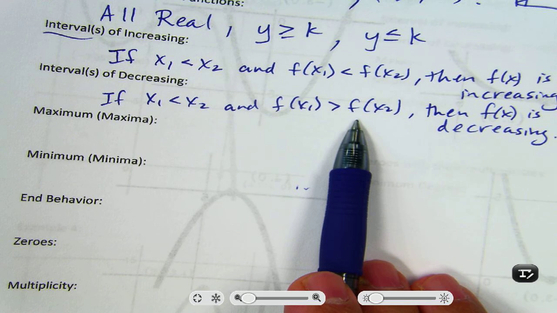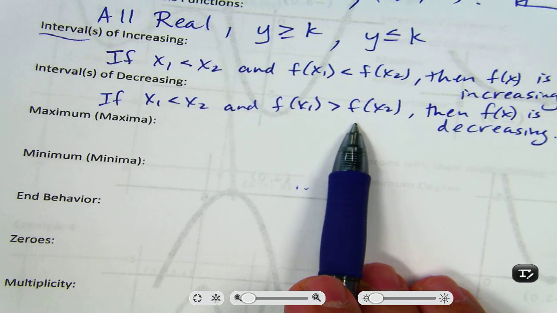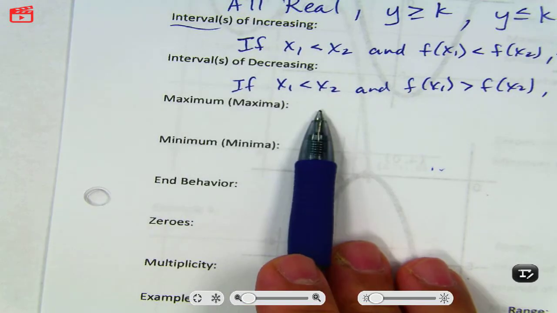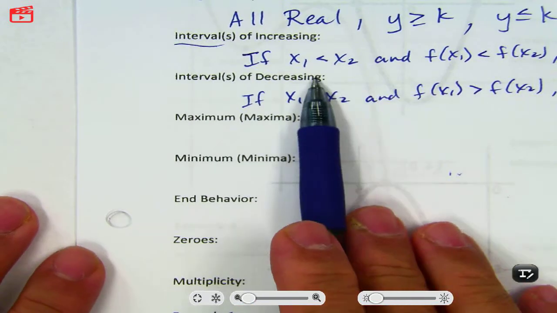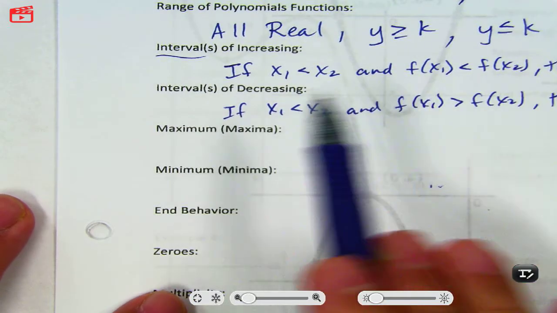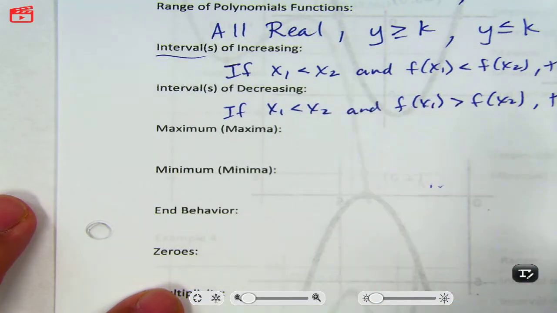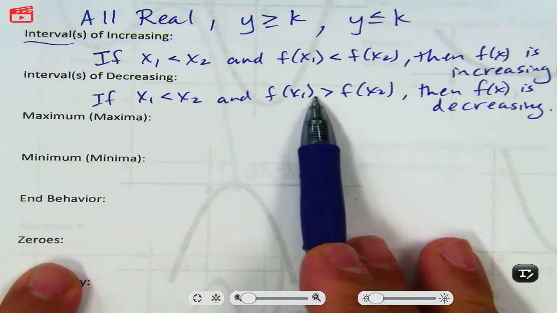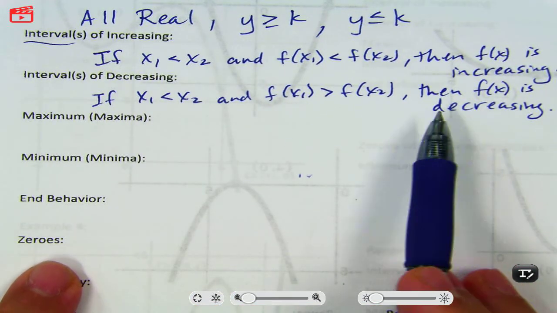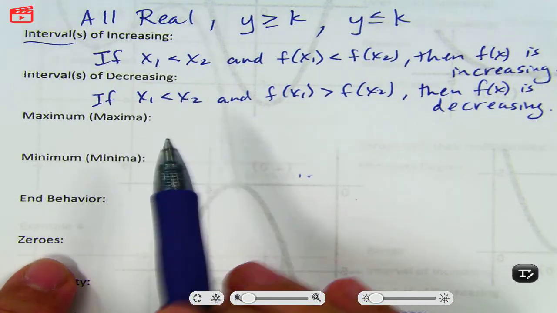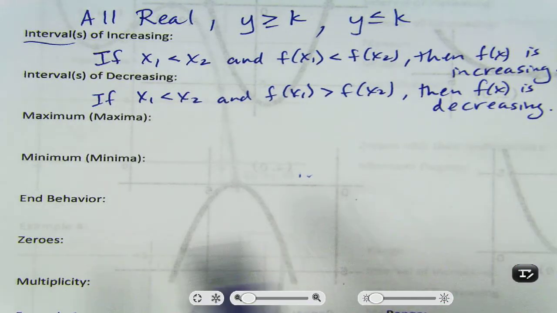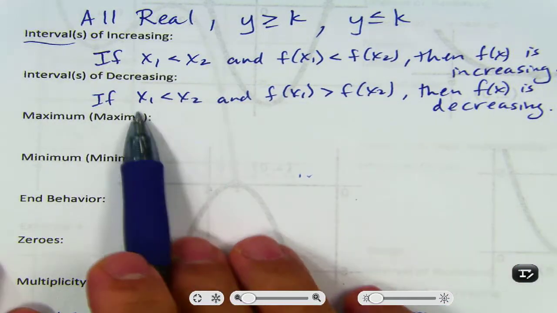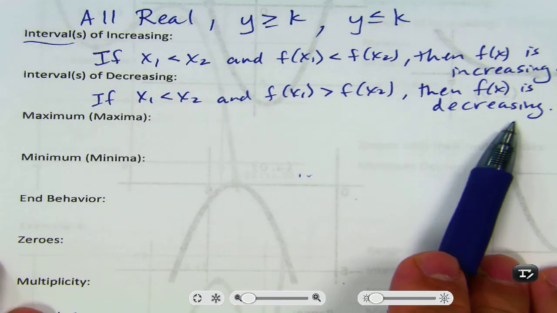What if f of x sub 1 is bigger than f of x sub 2? It says if that's the case, you're not allowed to switch them. So whenever we make a statement like this, we're saying you must have these conditions. If you have both of these conditions, then f is increasing. If you have both of these conditions, then f is decreasing. It's not, let's switch it around. This has to be the case. If that's not the case, you don't have this situation. I mean, you can turn it around and all kinds of things, but I'm saying, if this is the case, then that happens. Okay?